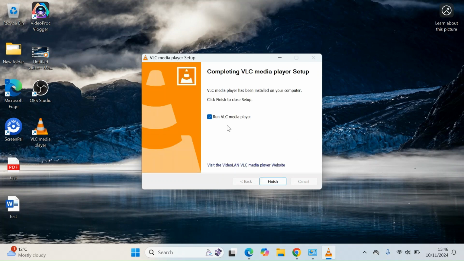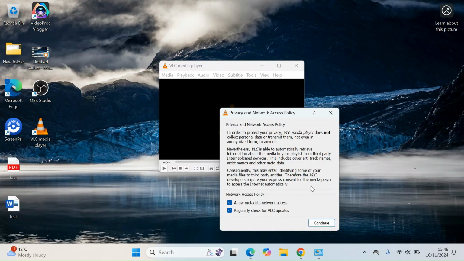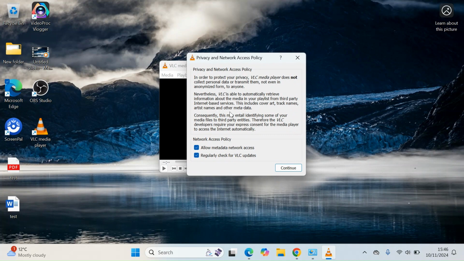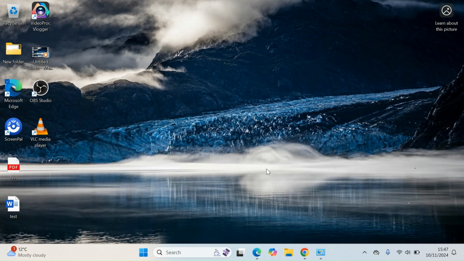There we go. And then press finish and run VLC Player. So VLC Player will run here. And then just read this, make sure that you're happy with everything. Okay. And press continue. And there you go. You got your VLC installed. And then you can choose VLC instead of another media player.